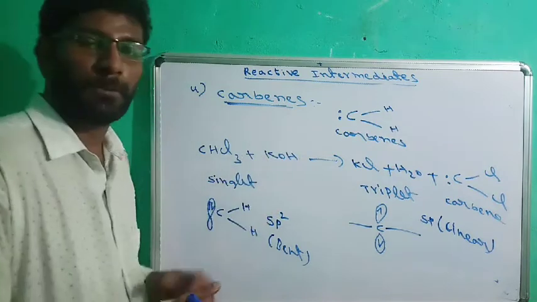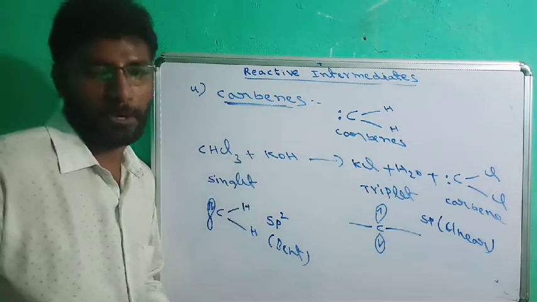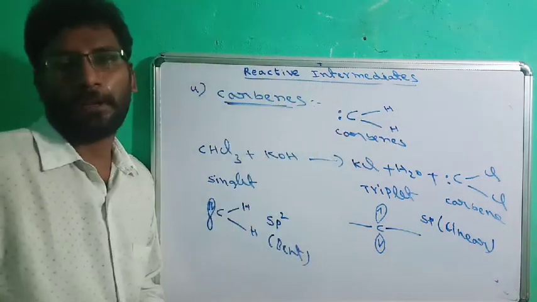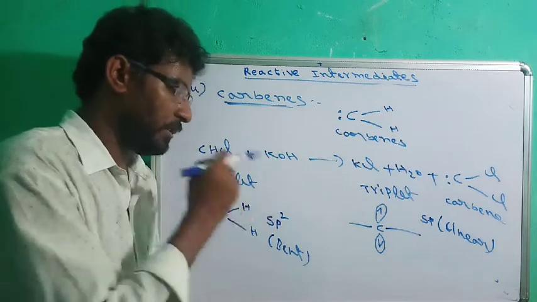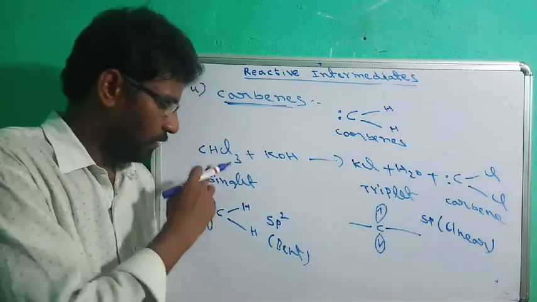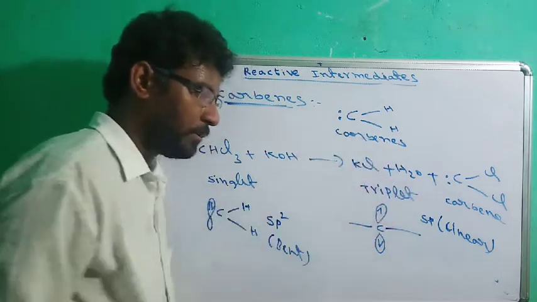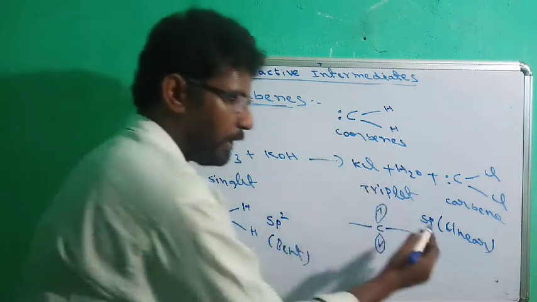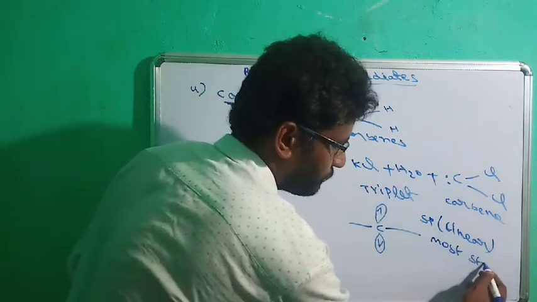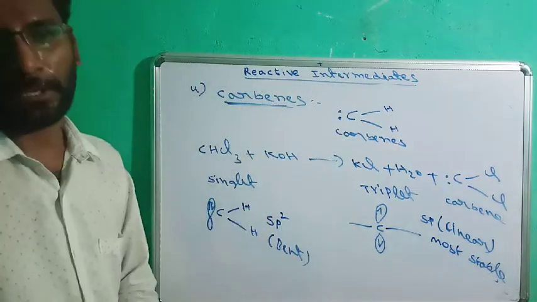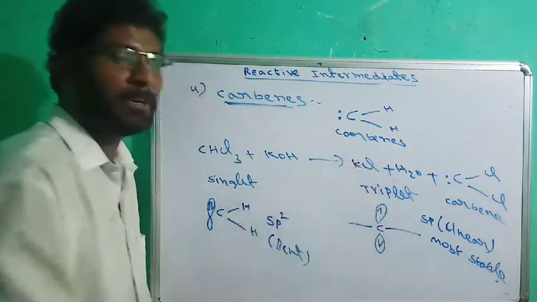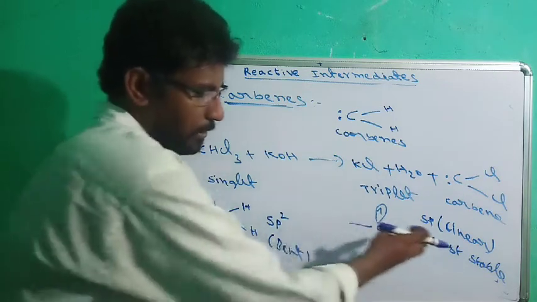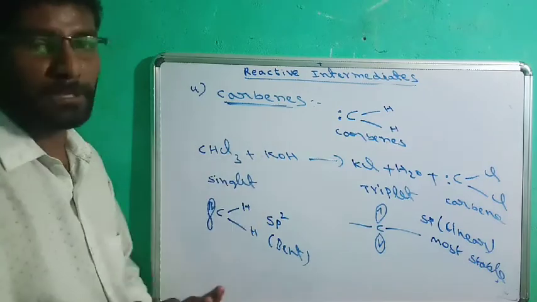This is about carbenes. Carbenes are carbon divalent neutral species. Wherever carbon has 2 bonds and one lone pair, that is called carbene. Carbenes can be singlet, that is sp2 hybridization and pairing of electrons, and triplet, that is unpairing of electrons, sp hybridization, linear shape. The triplet is more stable compared with singlet because there is no repulsion between the electrons. Here in singlet, electronic repulsions will take place. That's why this is less stable and this is more stable. So this is about carbenes.